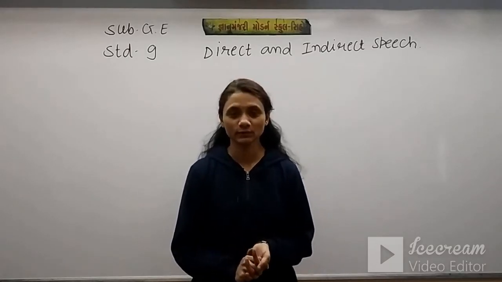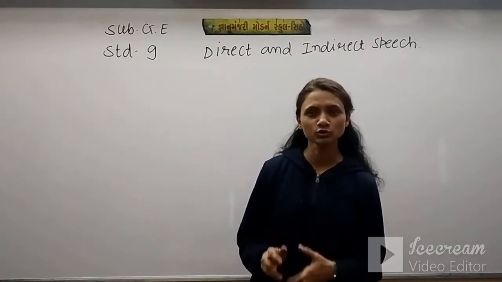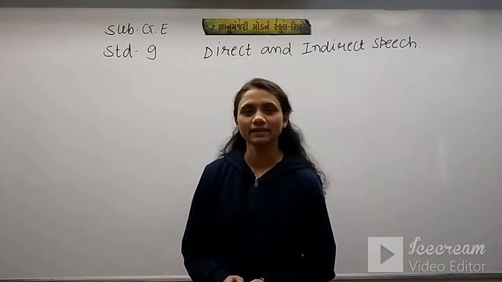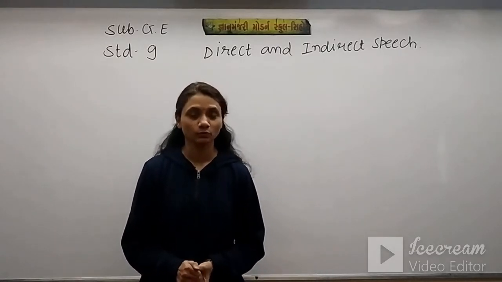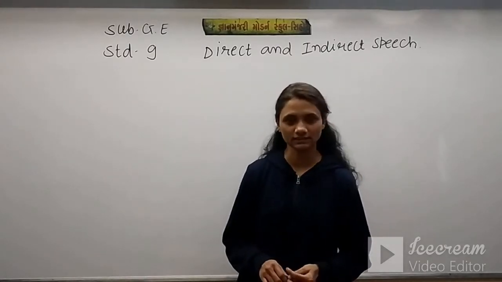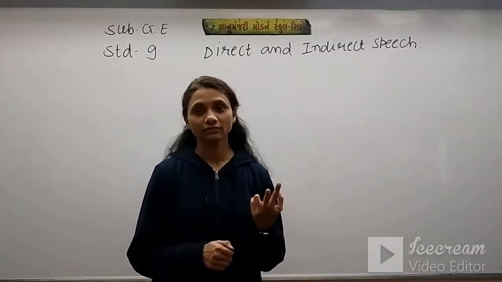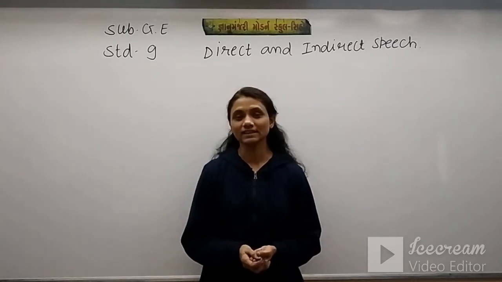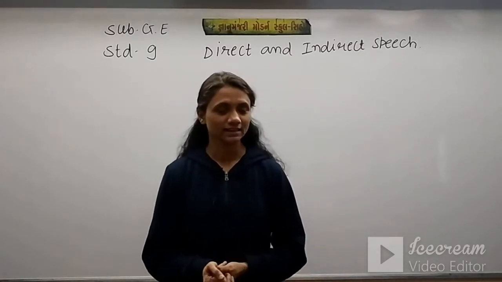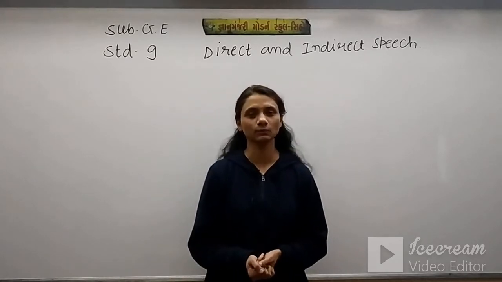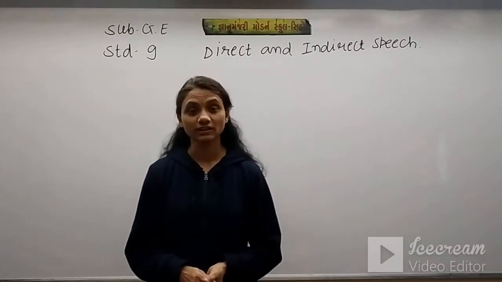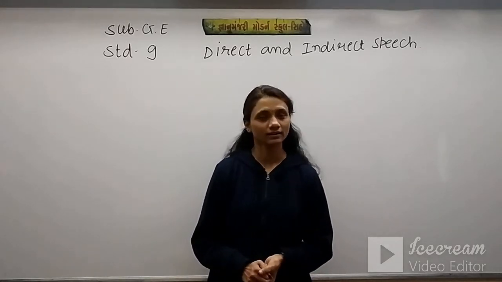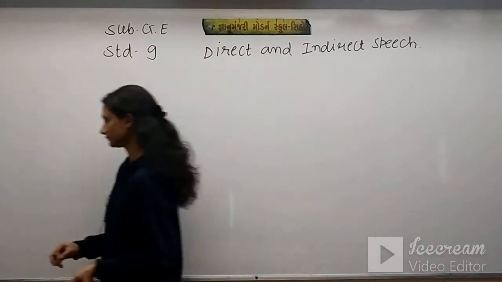Direct and indirect speech we have started, and most of the rules you have been taught. One last rule still remains, and that is the change of some words describing time and place. Tense change we have done, the change of pronouns, that is the Sun theory, and now the last change of this unit is the change of some words describing time and place. You are requested to write all the rules because all the rules are not given in your textbook. So please write all the rules.